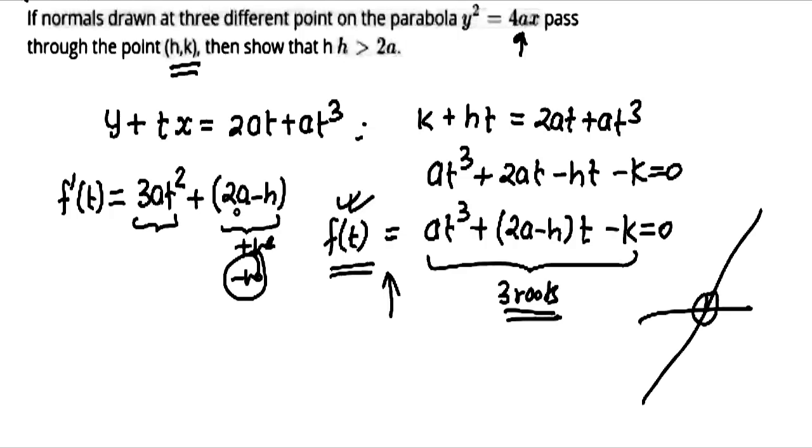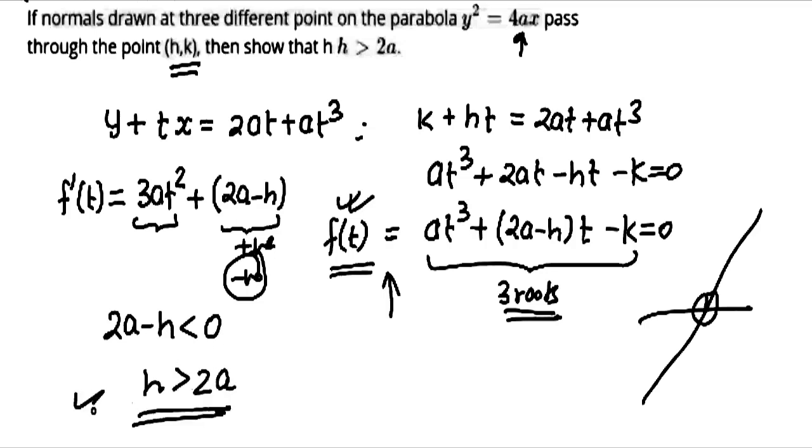If this will be negative, then there is a chance that this will not always be increasing. This can be increasing or decreasing both. So 2a minus h should be less than 0. So I am going to bring h to the RHS, h will be greater than 2a.